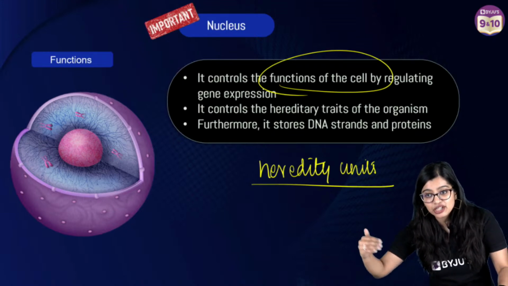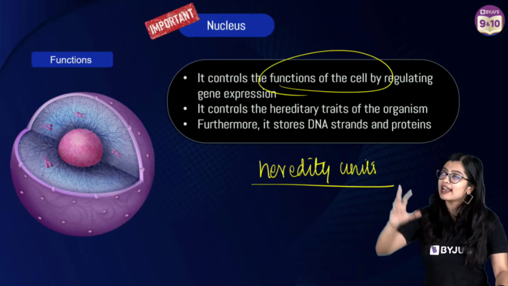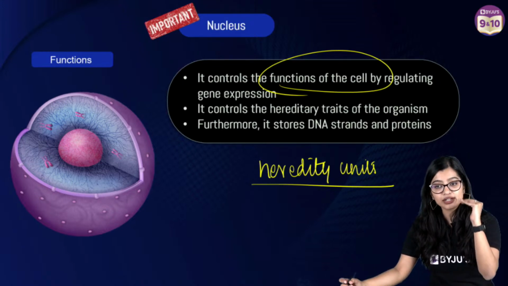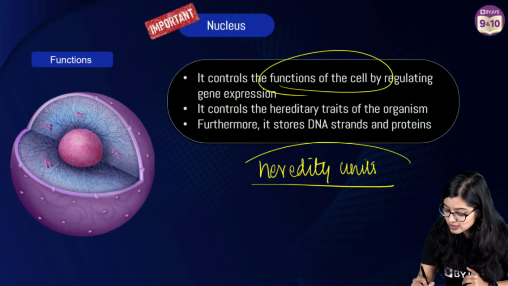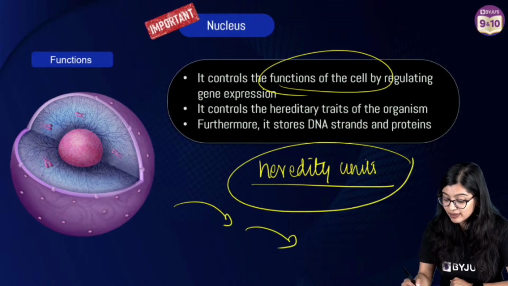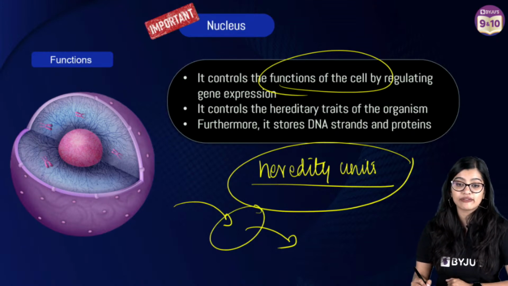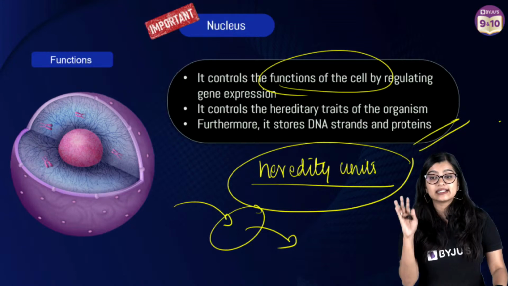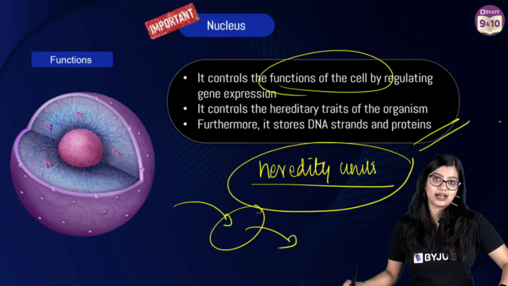Generation after generation, this information is going. It does not stop after one generation. It has gone from one generation to the next, because this genetic material is getting passed on. So these are the important functions.